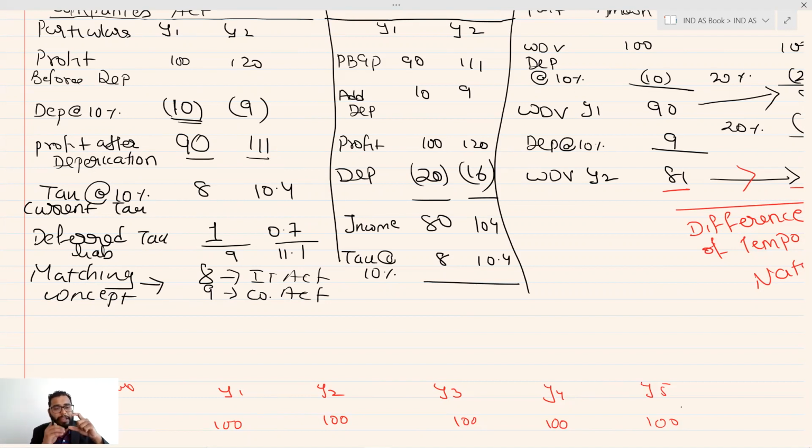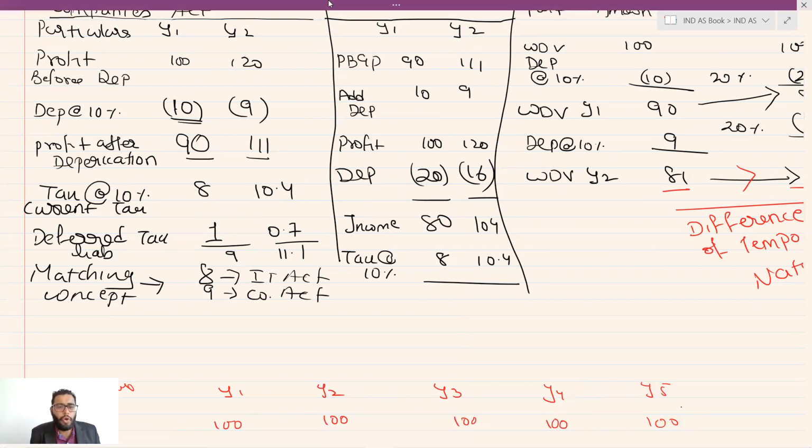Part of it is for future periods, and that's why you classified that as deferred tax. For the rest, you have taken current tax. I hope it is clear, guys. So you identified the current tax and the deferred tax this way.